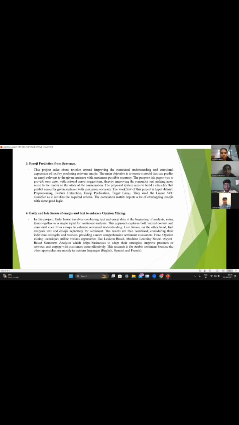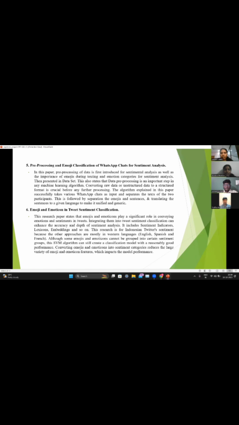Coming to the fifth one, pre-processing and emotion classification of WhatsApp chats for sentiment analysis. In this paper, pre-processing of data is done first, along with the importance of emojis in the texts. They collected the raw data, and pre-processing is an important step in this project, turning unstructured data into structured data. They have successfully taken various WhatsApp chats, separated the text and emojis, and translated the sentences to the given language.